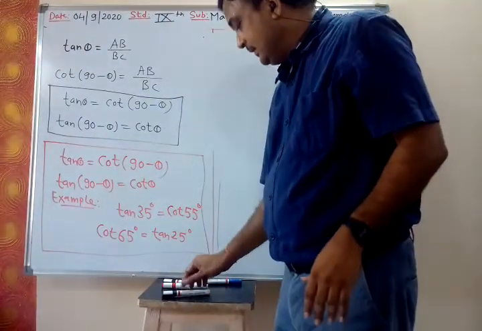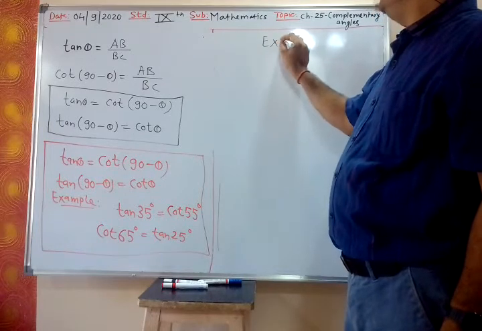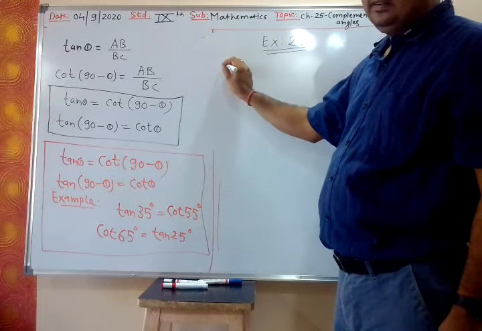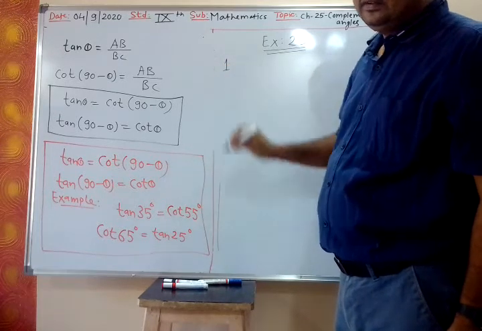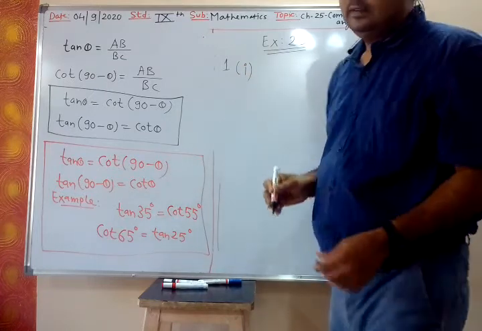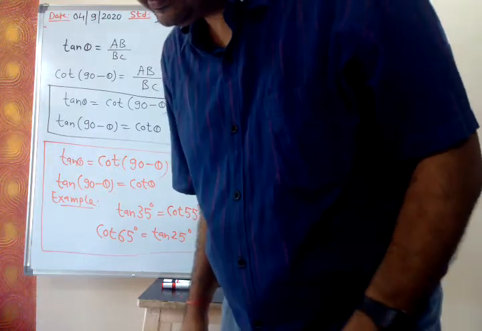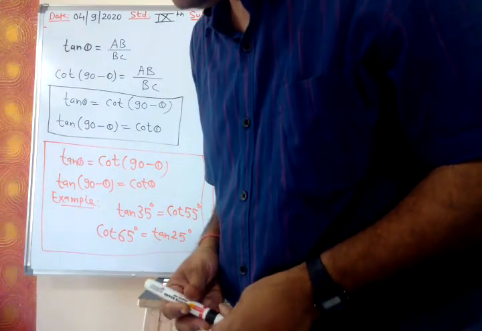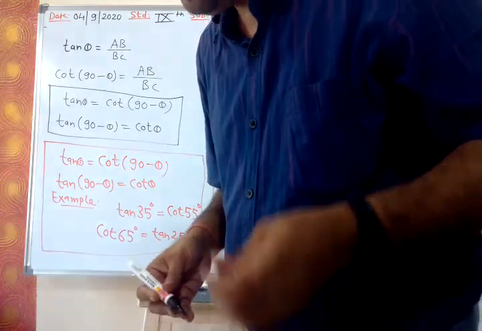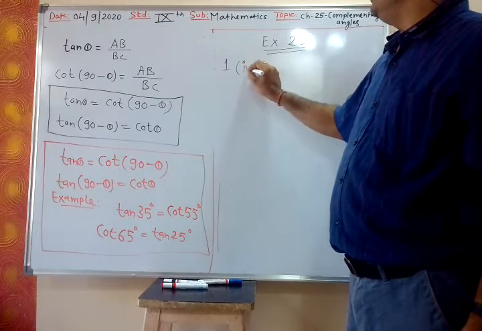We'll see. Exercise 25. Exercise 25. First one, evaluate first. Then you tell me. Second one is also easy. Third one is also easy. Sine, cos. But how you should solve that I am explaining. Let me do fourth one.